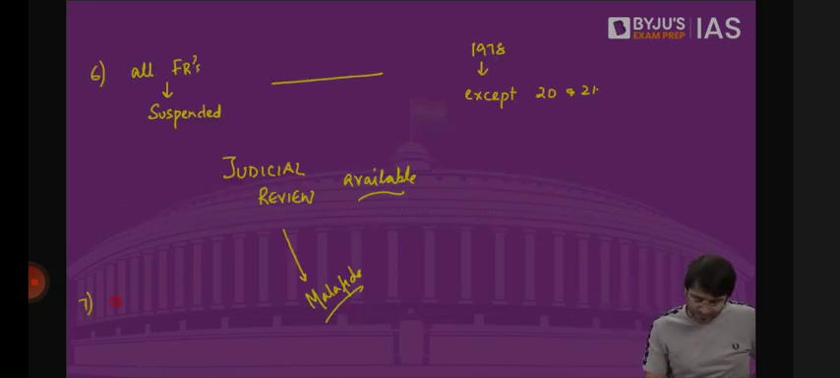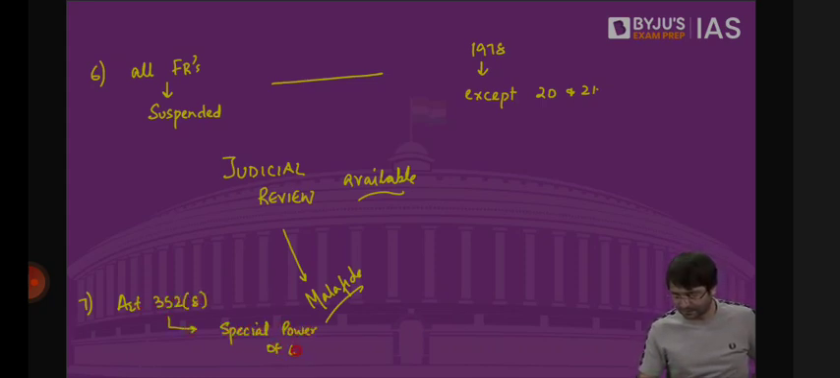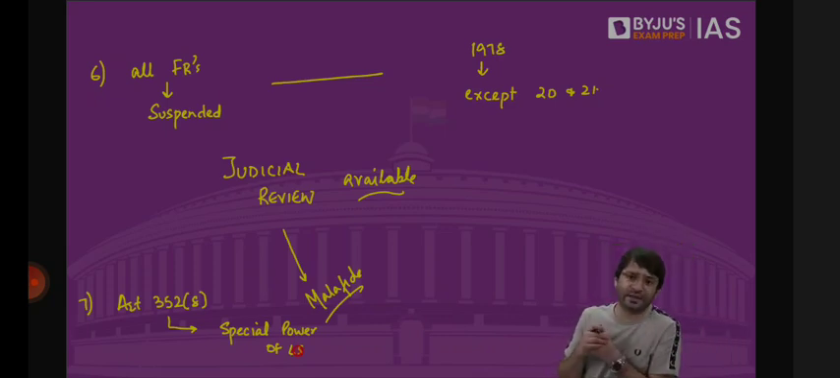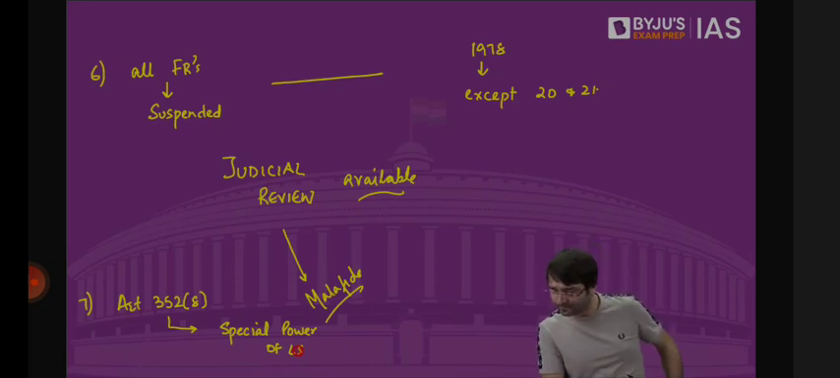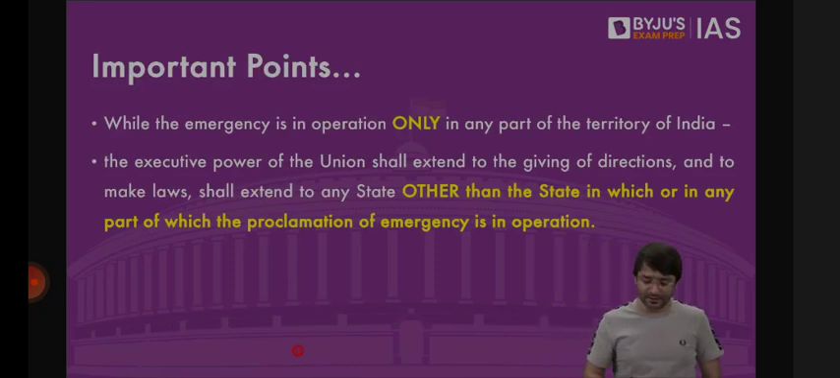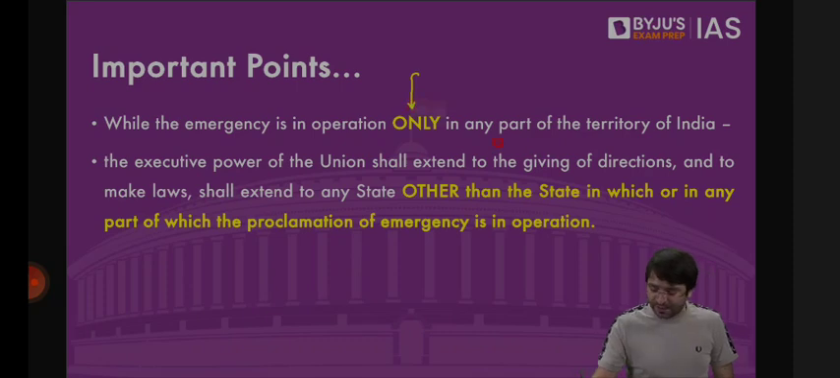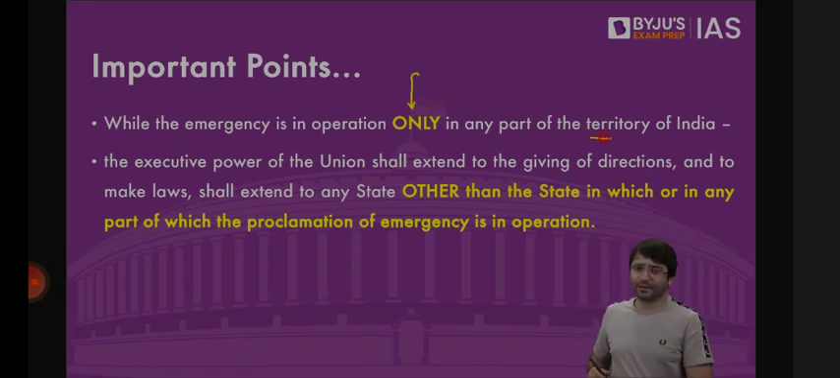And this Article 352, Clause 8, which talks about a special power of Lok Sabha. This was also introduced during the 1978 amendment, 44th amendment, that now Lok Sabha will have a special power. If Lok Sabha passes a resolution by simple majority, it becomes binding on the president to revoke national emergency. Every 6 months, approval is to be taken. Now, while emergency is in operation in any part of territory of India, during national emergency, center's executive power extends to states as well.